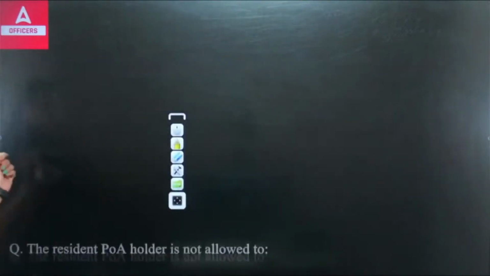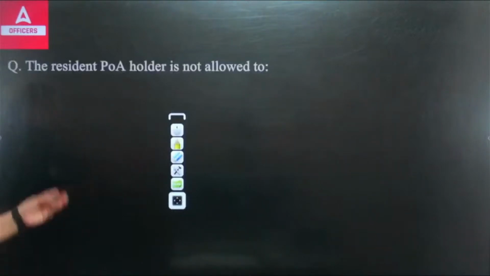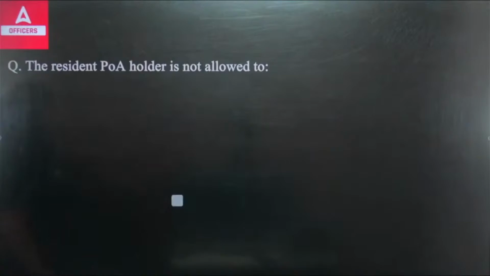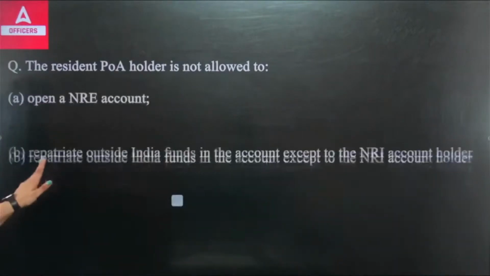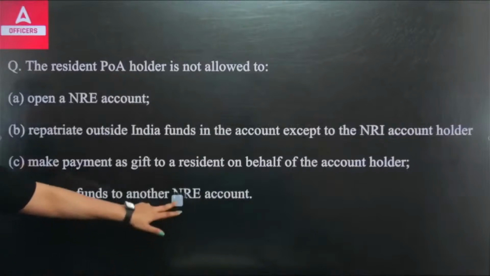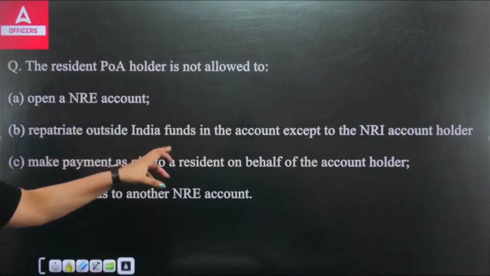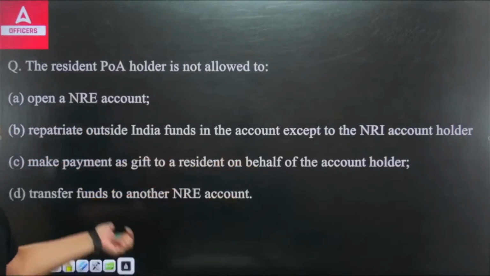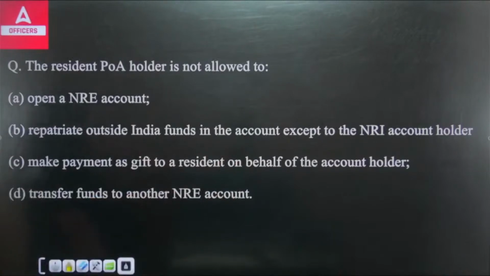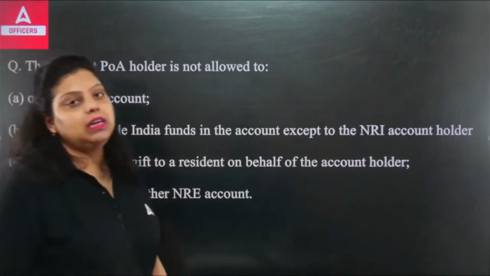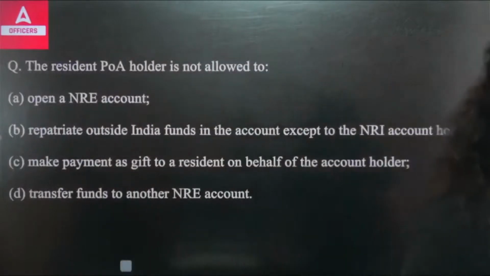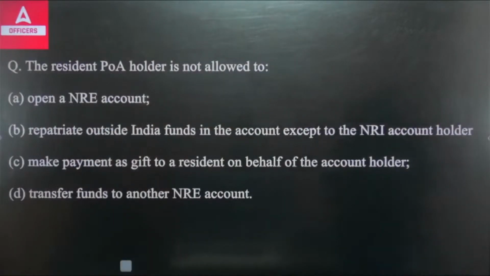Next question we have: the resident power of attorney holder is not allowed to do what? The first, open an NRE account. The second, repatriate outside India funds in the account except to the NRI account holder. Third, make payment as gifts to a resident on behalf of the account holder. Fourth, transfer funds to another NRE account. Which of the following activities are not allowed? A, B, C or D?